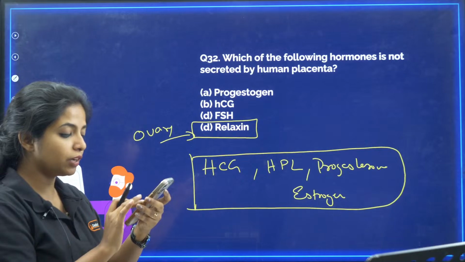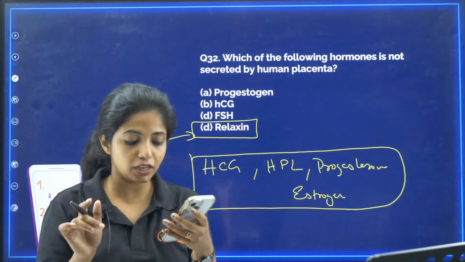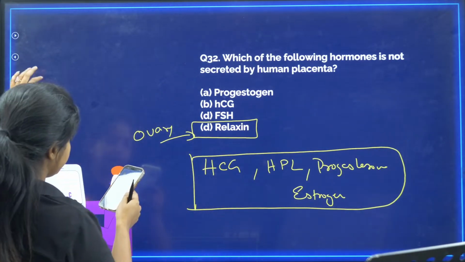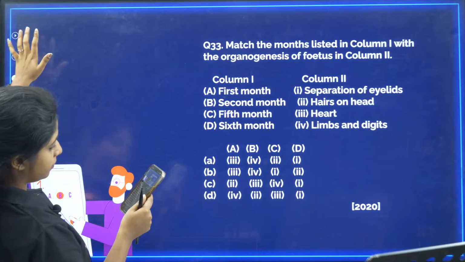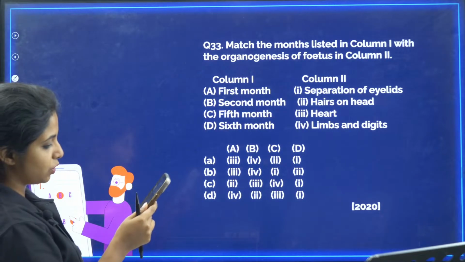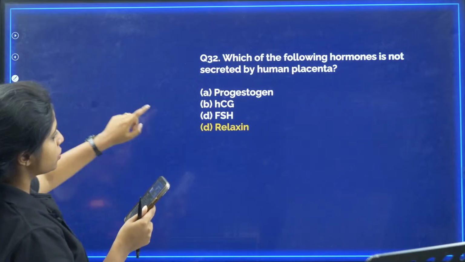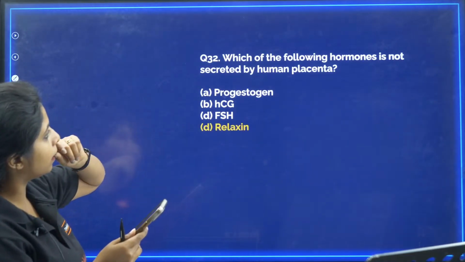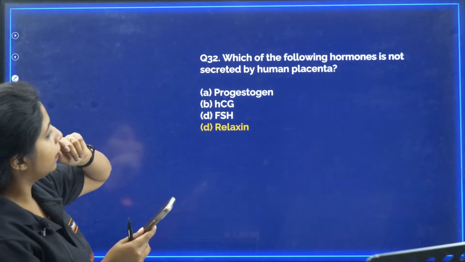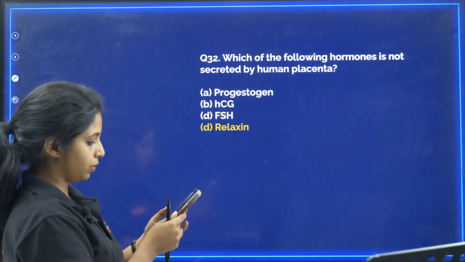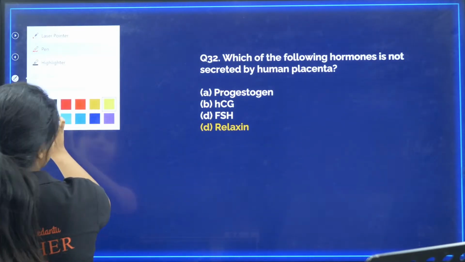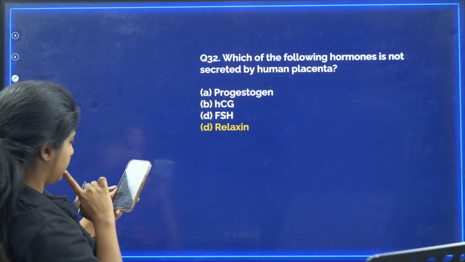Okay, first movement of fetus and appearance of hair on the head, my dear children, 5th month. Okay, chalo. I hope this is clear. Yes, Sridhar is correct, absolutely correct. Ma'am, why not option C? Oh yes, just a second. Okay. That's a typing error. That's a typo error, exactly.